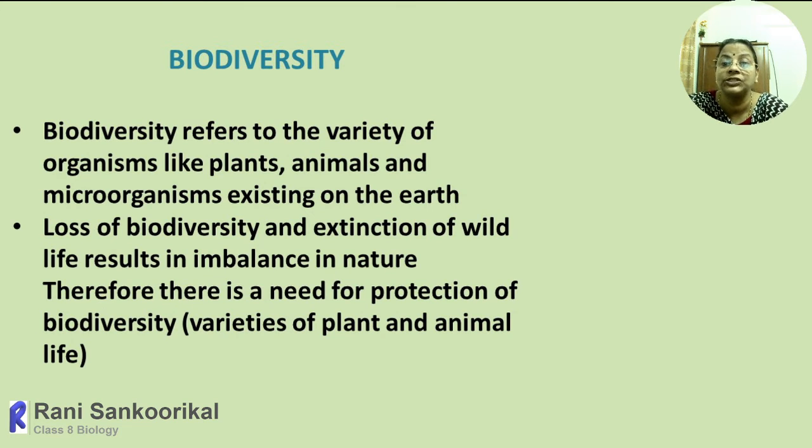So it is essential to conserve the biodiversity: the plants, the animals, the microbes, everything. It is our responsibility to conserve it. Loss of biodiversity and extinction of wildlife results in imbalance in nature. Therefore, there is a need for protection of biodiversity. That means we have to protect different varieties of plants, animals, and even microbes, especially useful bacteria, decomposers, etc.